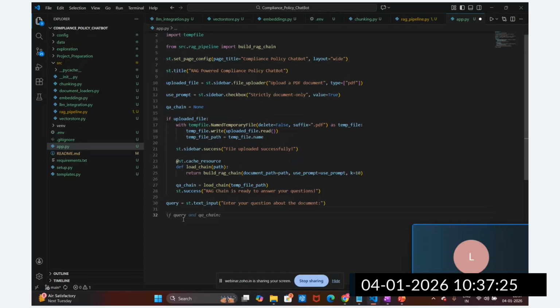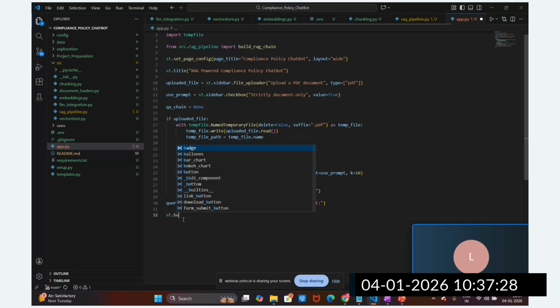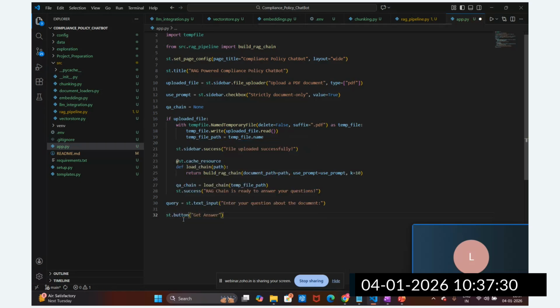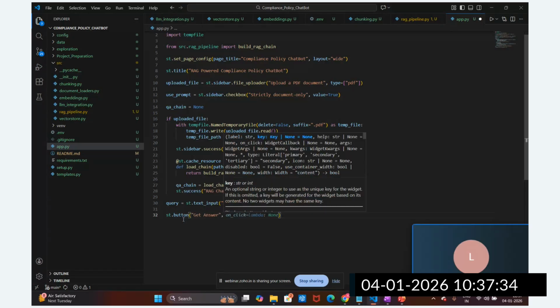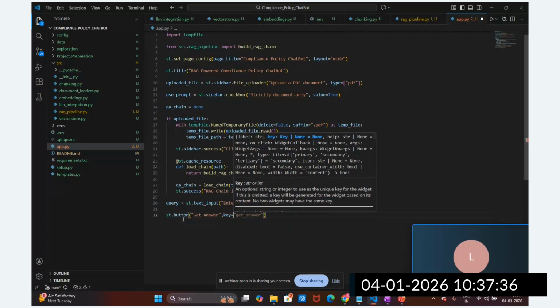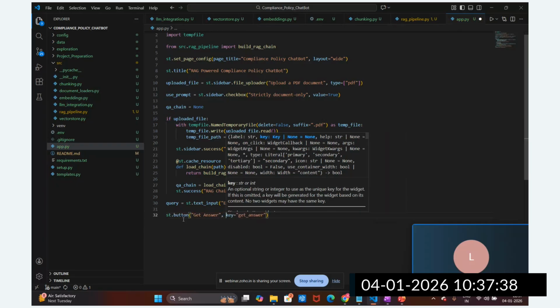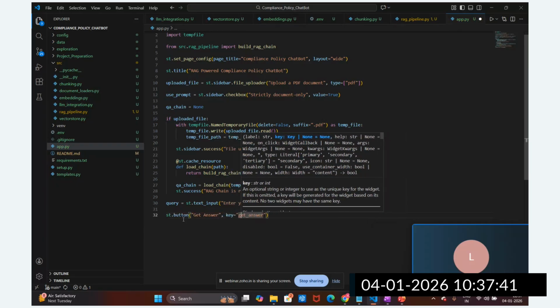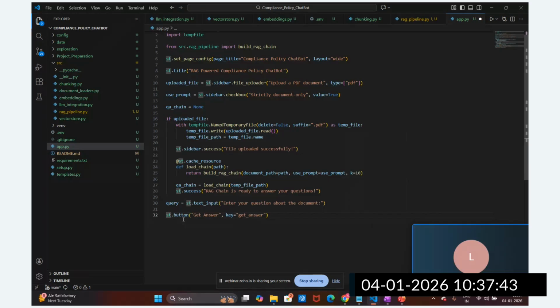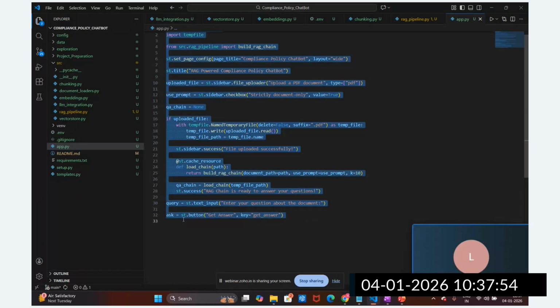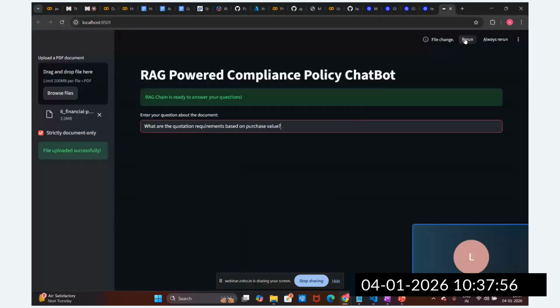So here, st.button, get answer. I'm going to provide this, and I'm going to mention the key also. I need to mention the key of this get answer. Let me store it in a variable. Let's suppose ask. I'm going to store the question as a button in ask. Let me save this. Let's run this.